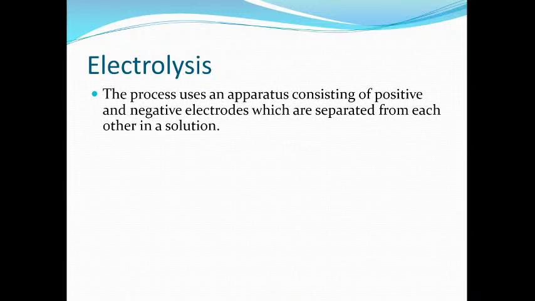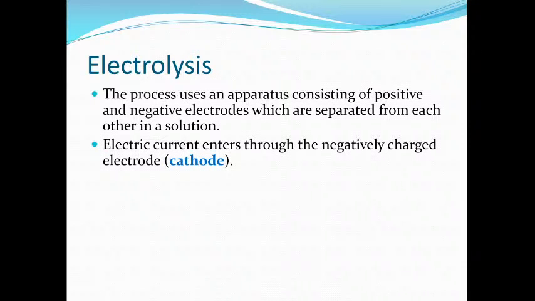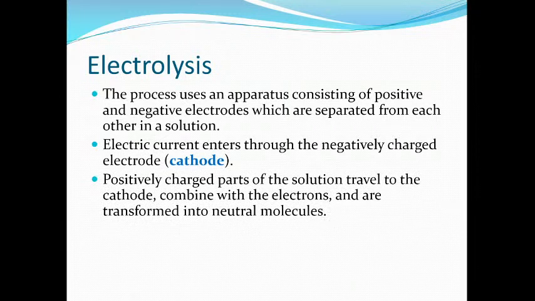So the process uses an apparatus consisting of positive and negative electrodes, which are separated from each other in the solution. Electric current enters through the negatively charged electrode, that is the cathode, and positively charged parts of the solution travel to the cathode and combine with electrons. Now, a very important portion of electrolysis. Whenever electrolysis is conducted, when you pass electric current through the molten or aqueous state, the ions are free to migrate.